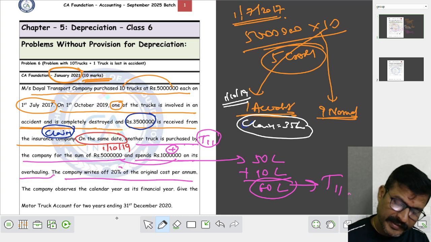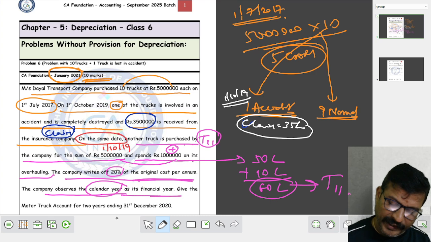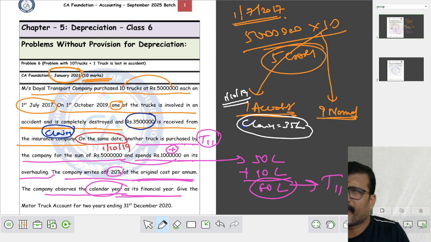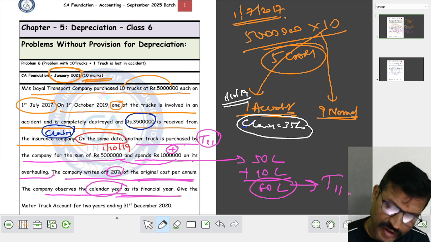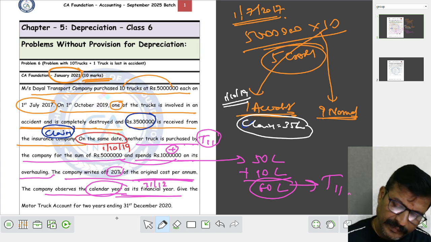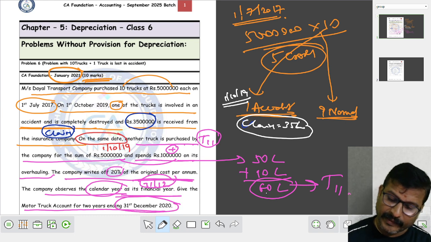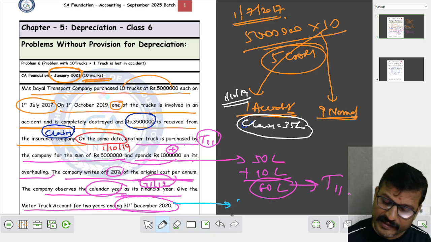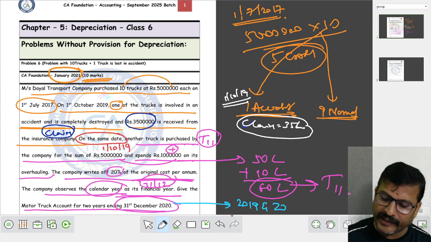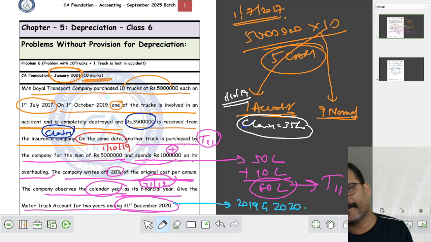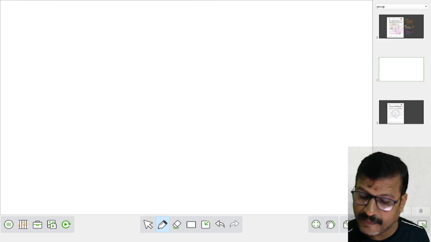The company writes off depreciation at 20% on original cost method. The company observes the calendar year as the financial year. Calendar year as the financial year means accounts are closed on 31st December every year. Show the truck account for 2 years ending on December 2020. That means we have to prepare the truck account for 2 years, that is 2019 and 2020. Fine. Shall we move on to the solution, my dear student?